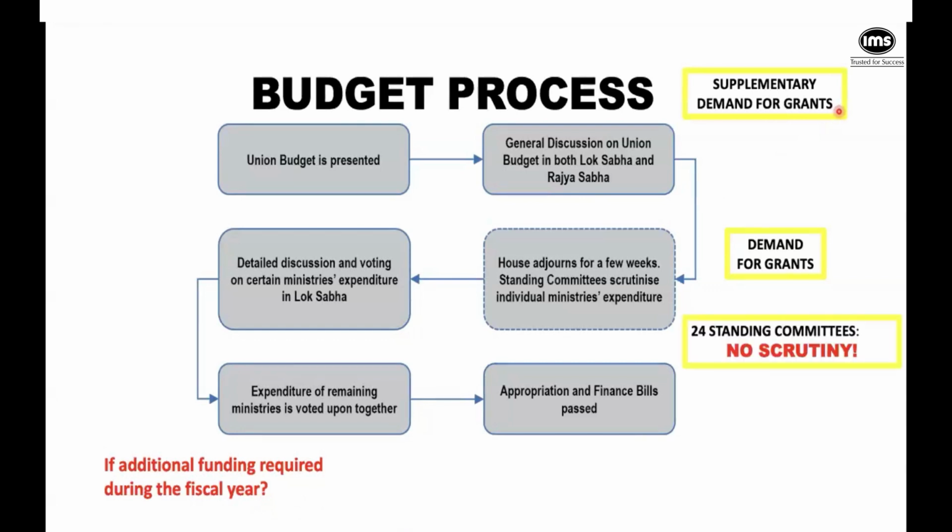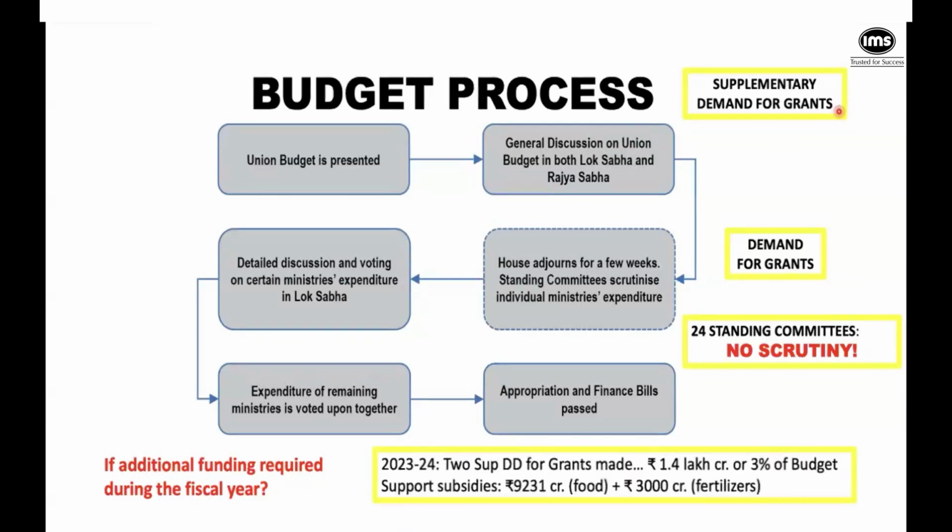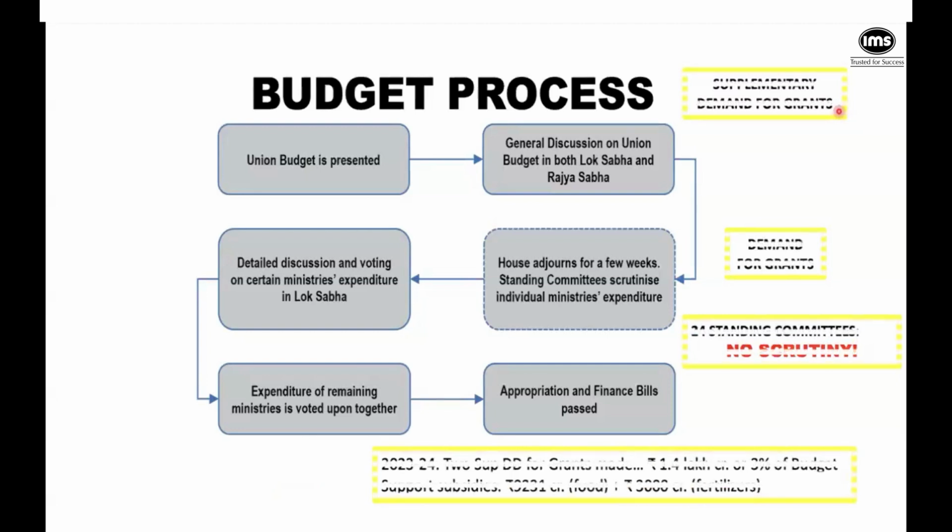Last year we saw that two supplementary demands were made and a total of 1.4 lakh crores was raised by the government, and this was equal to 3% of the budget. Basically, the government asked for additional funds for subsidies: subsidies towards food and subsidies towards fertilizer. So now, going ahead, does it mean that this is all? Is this the end of this entire activity of the budget?